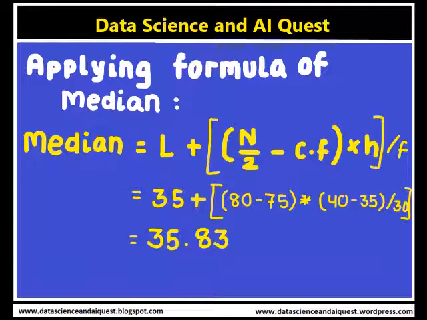So one can see that the lower limit is 35, and the total number of elements is 160, so n by 2 is 80, and the cumulative frequency is 75. So 80 minus 75, and the whole is multiplied by 5 and divided by 30, where the frequency is 30. So the median obtained from this procedure is 35.83. Thus the median daily wage is rupees 35.83.